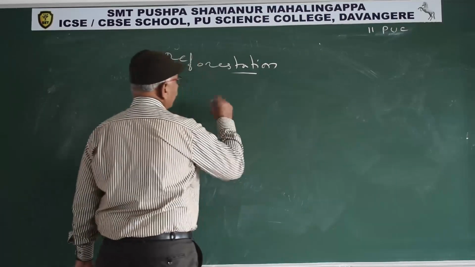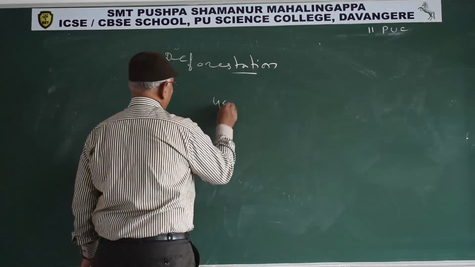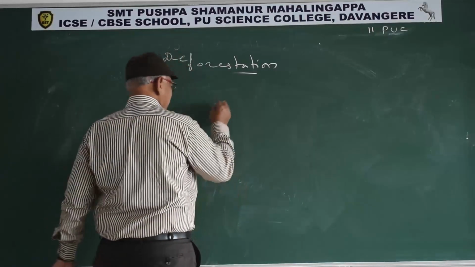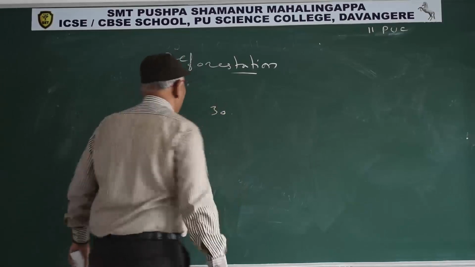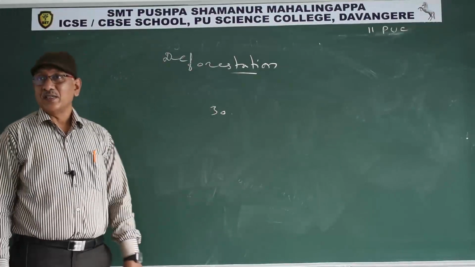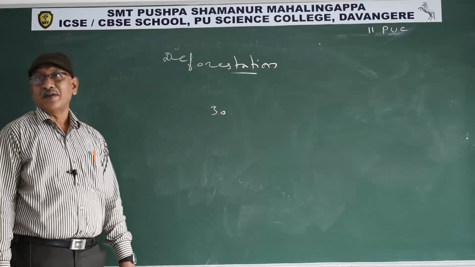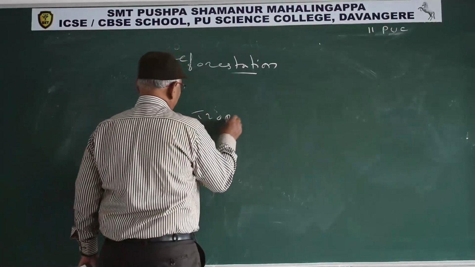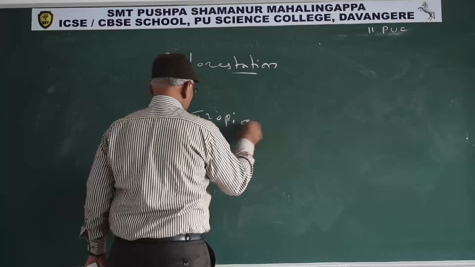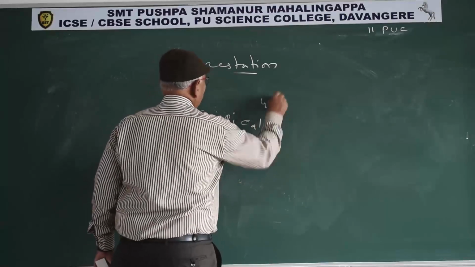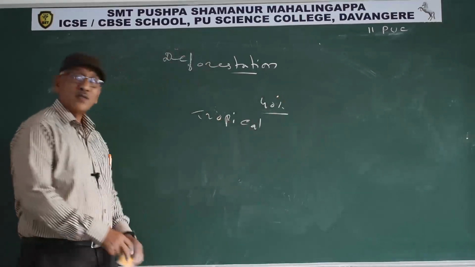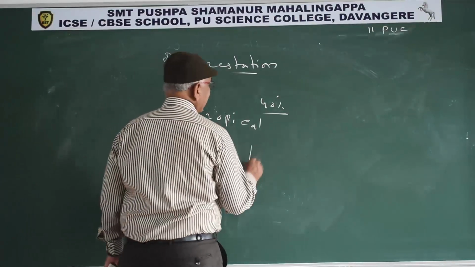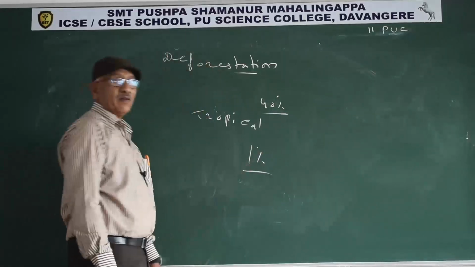In the beginning of the 20th century, forest area was about 30% of total land area. In tropical regions, we lost 40% forest. In temperate areas, they lost only 1% forest.